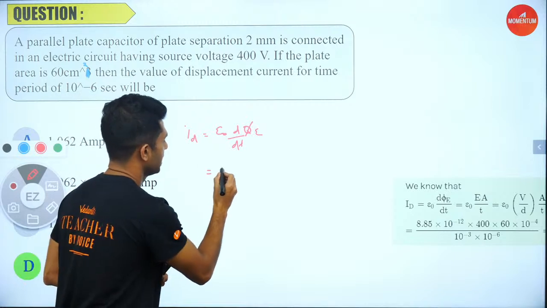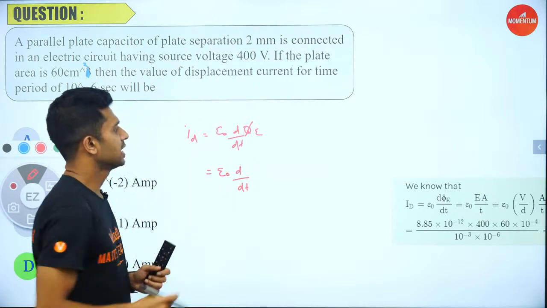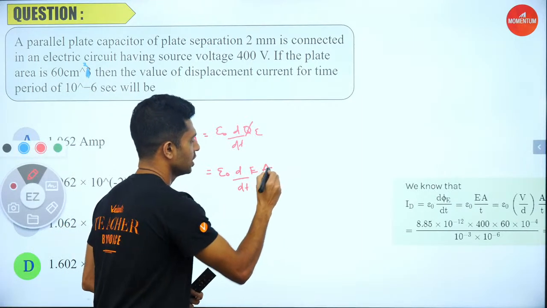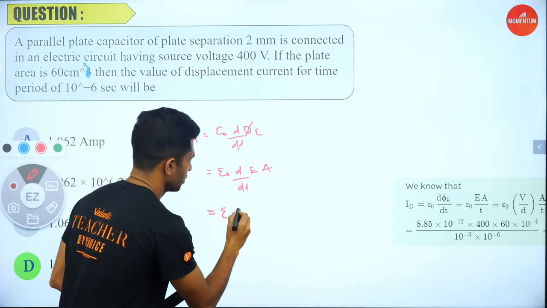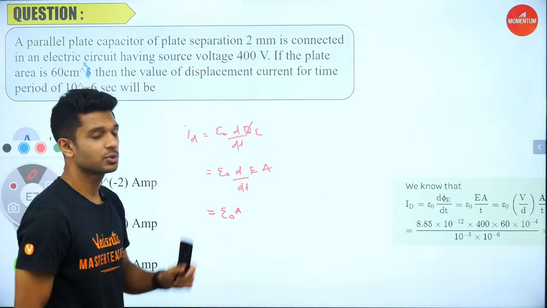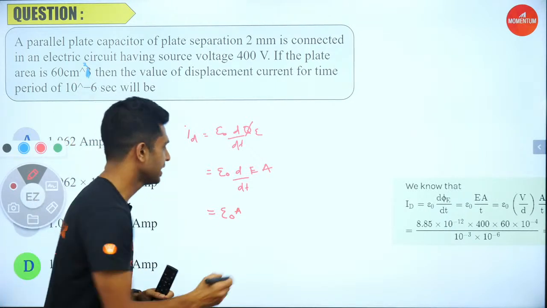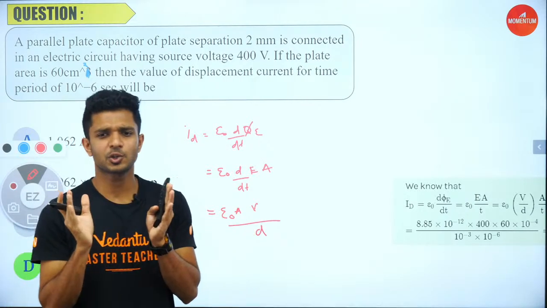Now again making the substitution, d by dt of the electric flux is given by E into area. Epsilon 0 and area are constants, so they come outside. The electric field E can be written as V divided by d, from the chapter electrostatics.